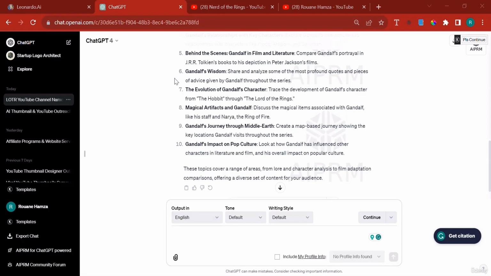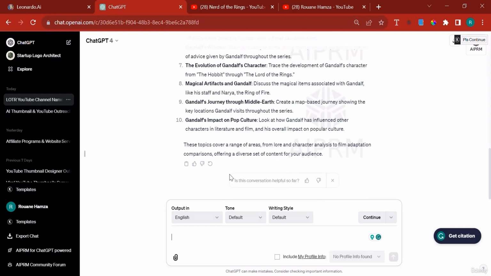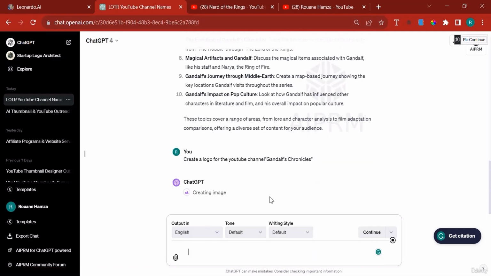Now, the answer that you might get is a little different from what I might get because I'm using GPT-4, but in your case, you'll also get a decent answer if you're using GPT 3.5. Now, let's ask ChatGPT at this point to create a logo. Because I'm activating GPT-4, I have DALL-E 3, so I can create a logo. So I'm going to say, create a logo for my YouTube channel. Because I'm using DALL-E 3, which comes with GPT-4, I shall be able to do this. All right, so ChatGPT right now is going to proceed to create an image. As you can see, it is using DALL-E 3.